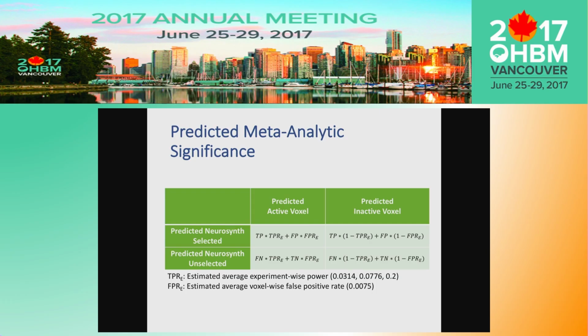So once we had the chi-square contingency table, we performed chi-square tests to assess the significance of the meta-analysis. Because we were only simulating one voxel, we couldn't perform FDR correction like Neurosynth does. So instead of a threshold of p less than 0.01 FDR corrected, we used p less than 0.001 uncorrected.